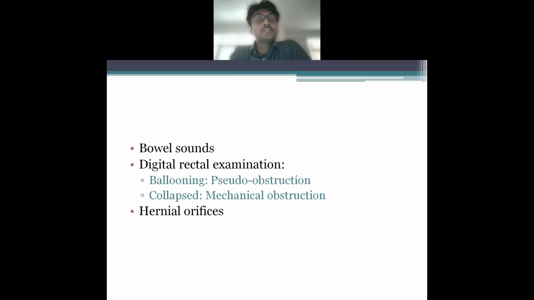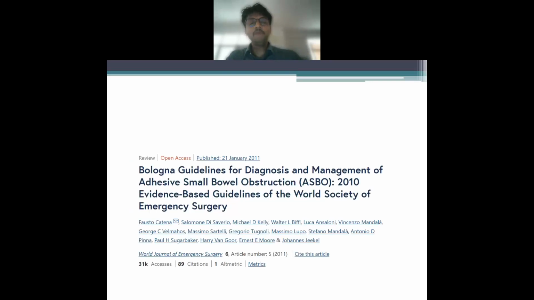Next, obviously, we need to examine the hernial orifices to look for any cause of obstruction there. Now we will go through these guidelines. These guidelines were published in 2011. Actually, these are very beautiful guidelines by the World Society of Emergency Surgery. We will keep them in the back of our mind and go ahead discussing a few of the points here.